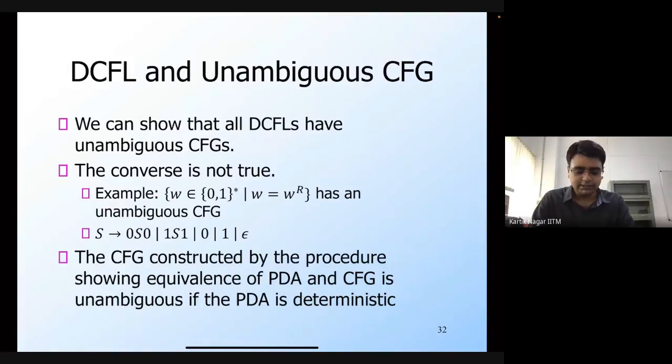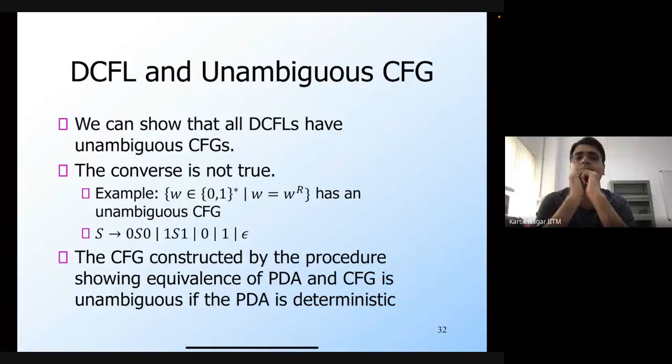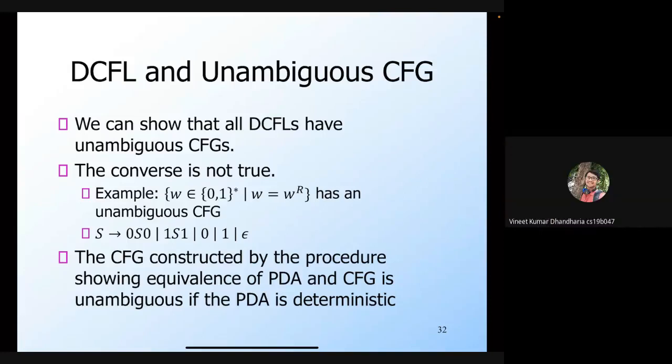So the way we show that, yes, Vineet, you raised a hand. We had said that ambiguity is the property of grammar and not the language. Isn't it the case that all contextual languages can have an ambiguous grammar or an unambiguous grammar? Like there are contextual languages for which any grammar will be unambiguous.